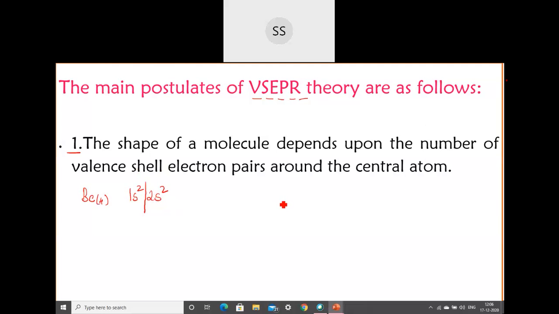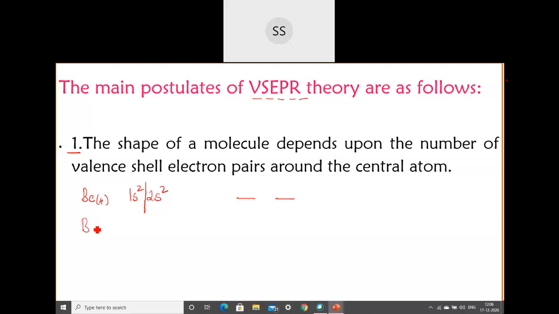How will the shape be? I will tell you later. How that shape will be exactly, if 2 bonds are there, if 3 bonds are there, I am going to tell you at the end of these postulates. So remember, beryllium is going to form 2 bonds, so the shape will be based on those 2 bonds formed by the beryllium atom.